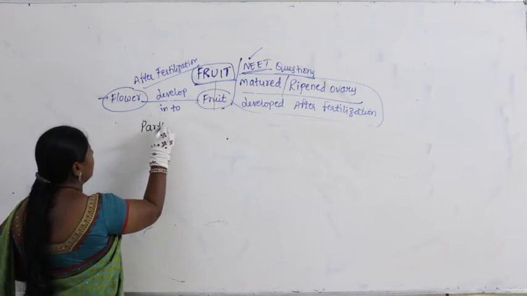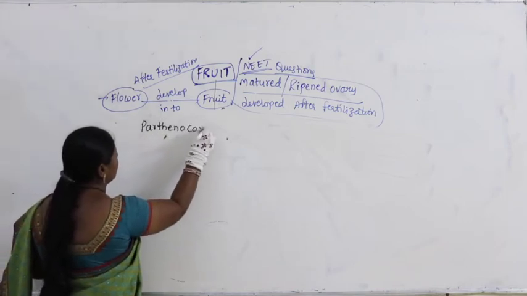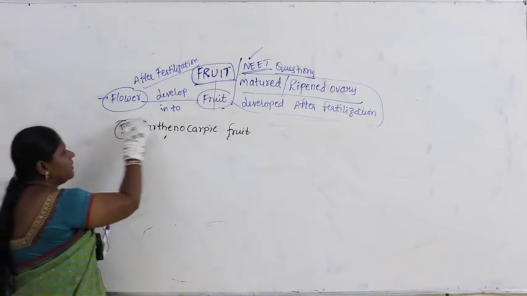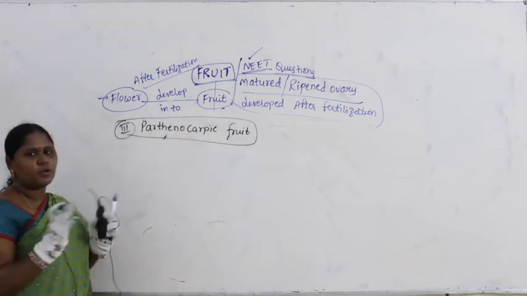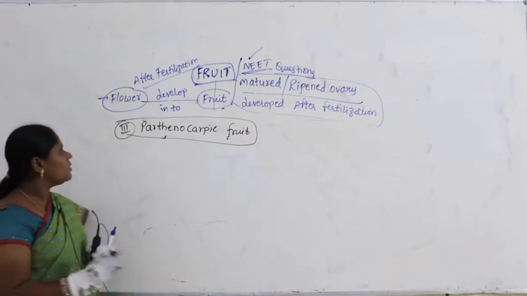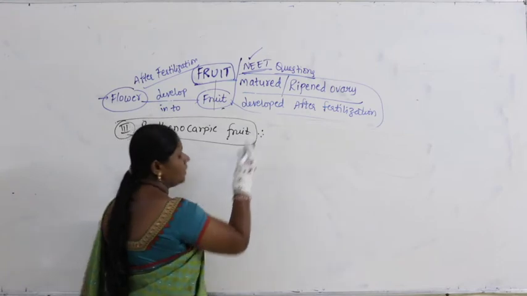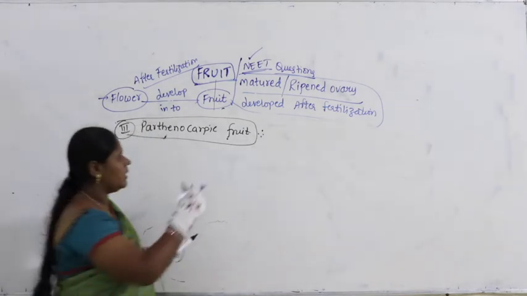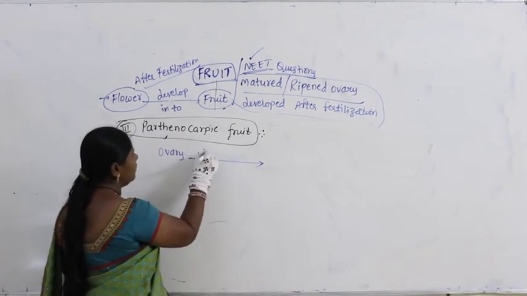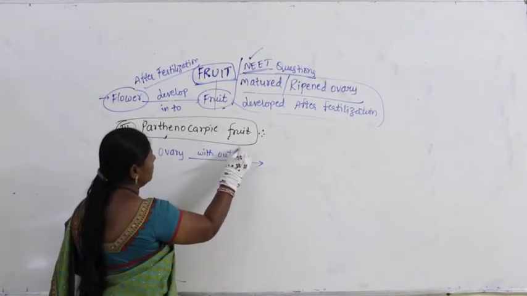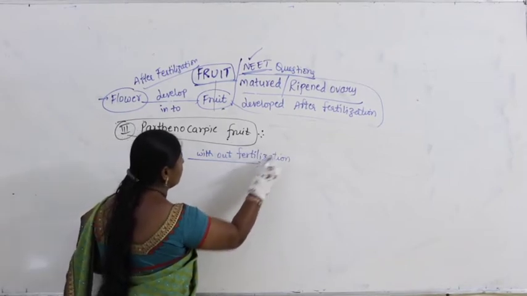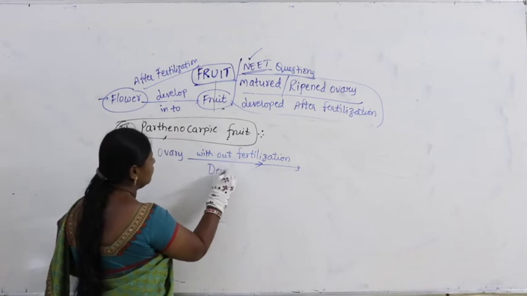Why? Because if we discuss this and keep it aside, then we can completely concentrate on true fruit and false fruit. When you take the parthenocarpic fruit, the ovary without fertilization develops into fruit.